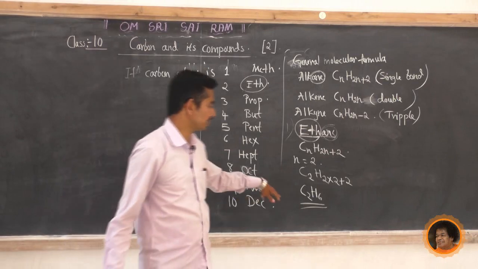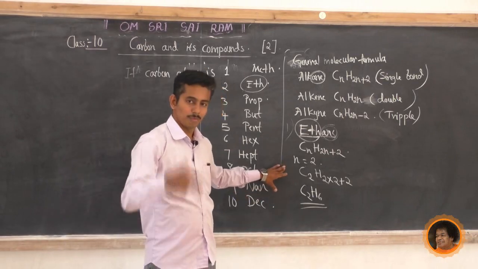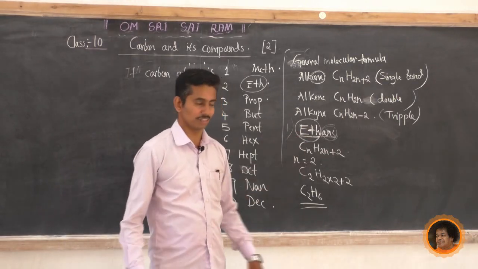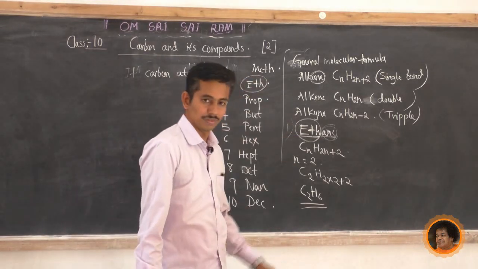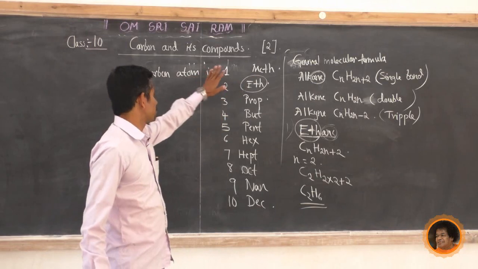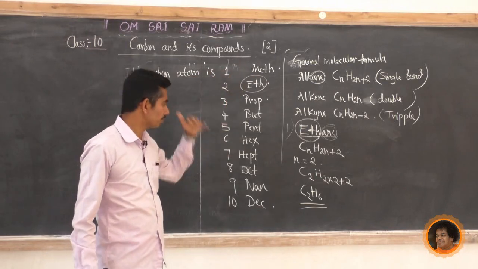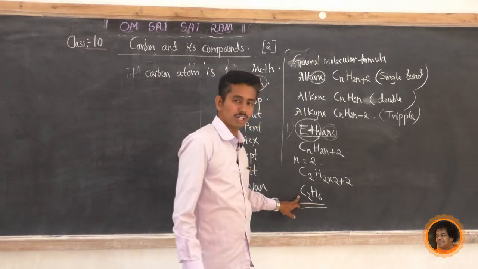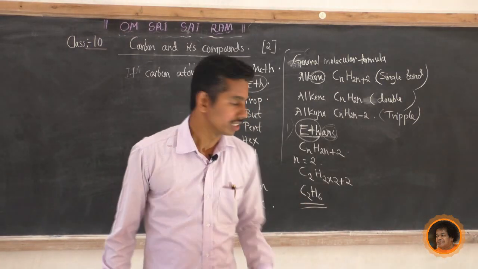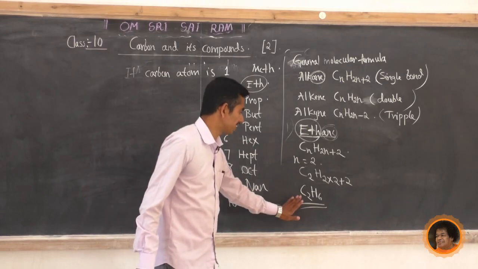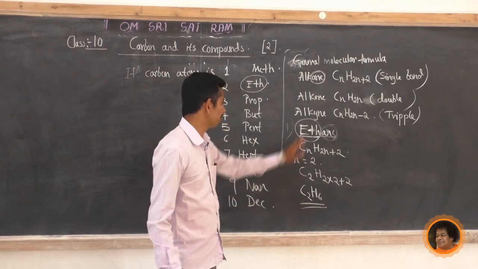Do we have to memorize this to find the molecular formula of ethane? No need of this, because from this general molecular formula, if the carbon atom is 1 then it is meth, 2 eth, 3 prop. From that we can write the molecular formula of any acyclic hydrocarbon. This is the method. C2H6 is the molecular formula of ethane.